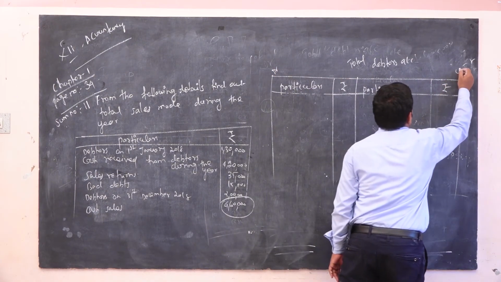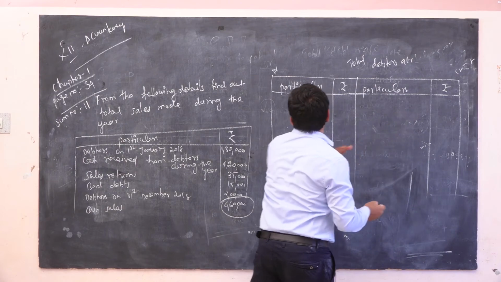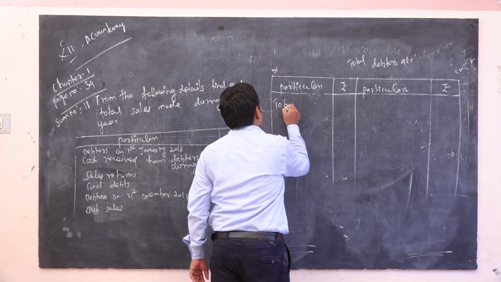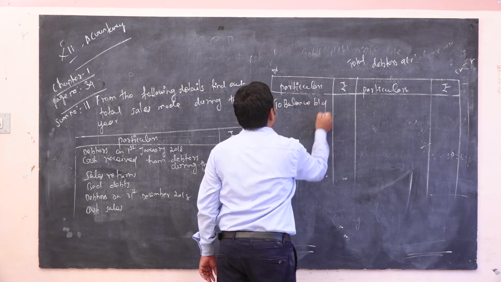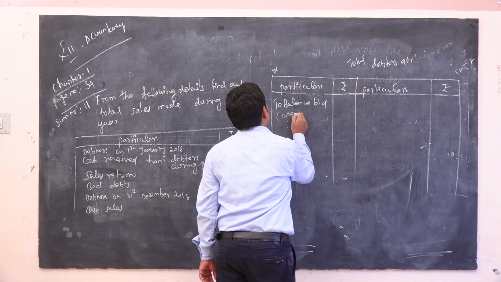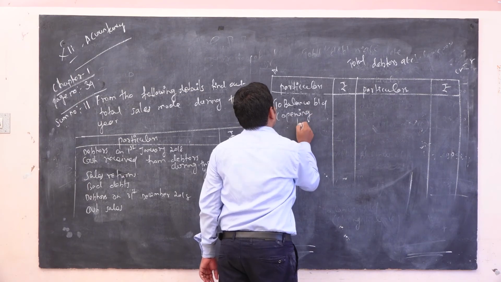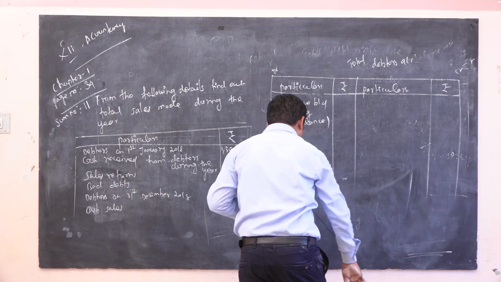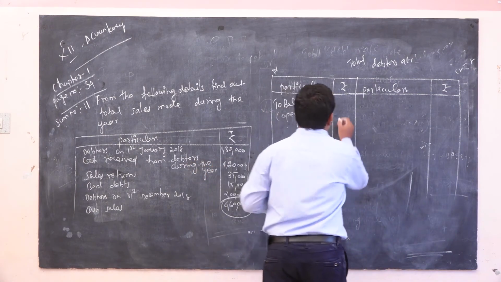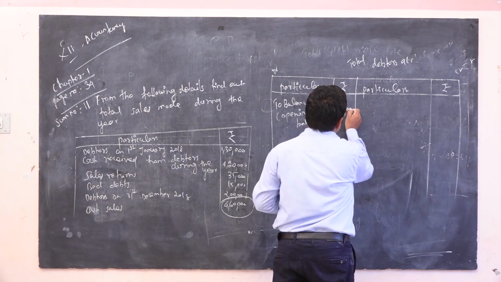Debit side, credit side, particulars, rupees. Okay, first one, to balance brought down, that is called opening balance. Okay, so opening balance, the amount is 1,30,000.